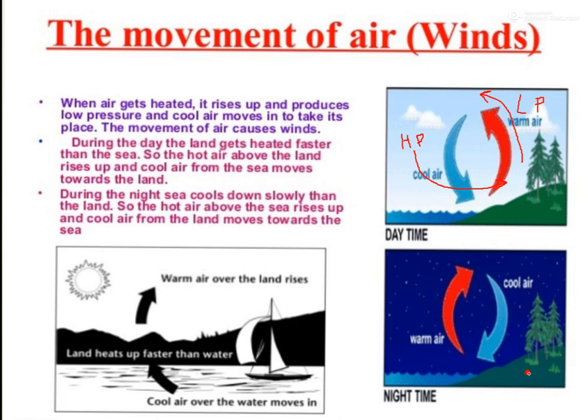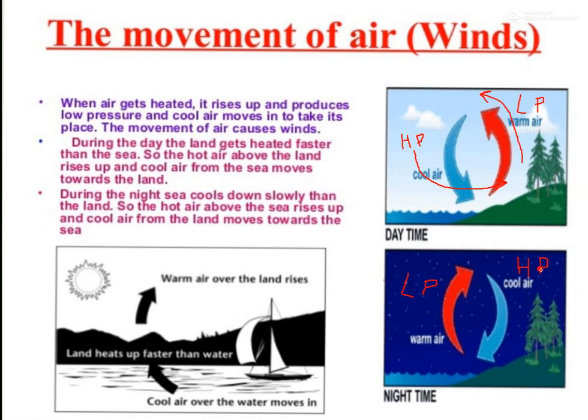So because it becomes cool faster but the water will not, so the air above the water now is warm in comparison to the air above land, and now because warm air moves upward, becomes lighter, there will be a low pressure area here. Now during night time on the surface of water there will be low pressure, and on the surface of land there will be high pressure.